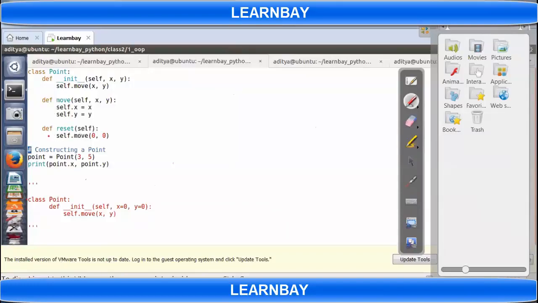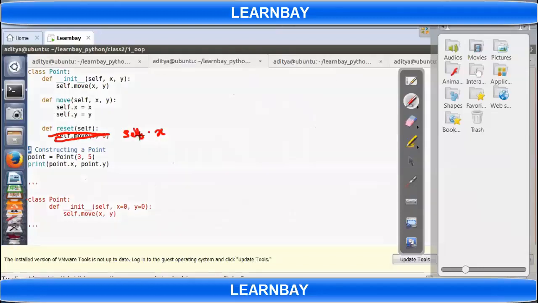So you mean to say I'm just cutting this line, and in reset the parameters are self comma x comma y inside the bracket.